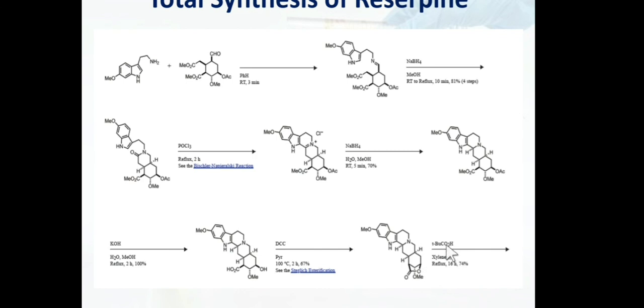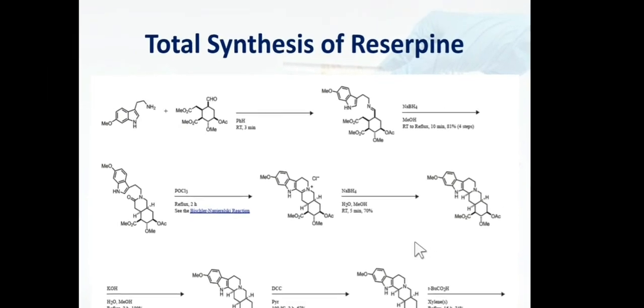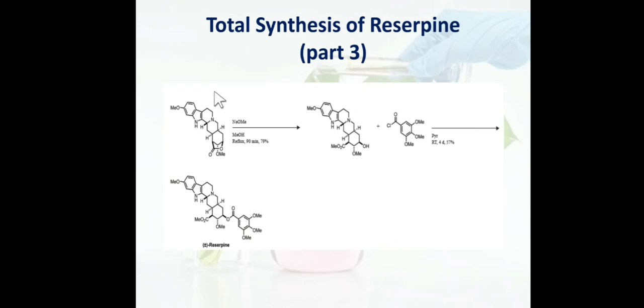Then treatment with tertiary butyl carboxylic acid in the presence of xylene will isomerize this molecule from this to the other. Okay, so let's see what isomerization has done. So isomerization converted this below hydrogen to the above hydrogen.